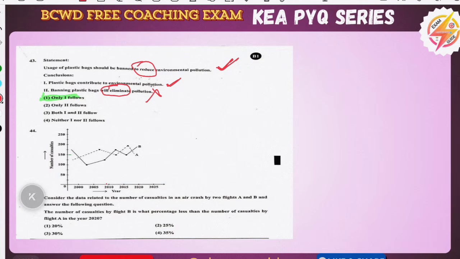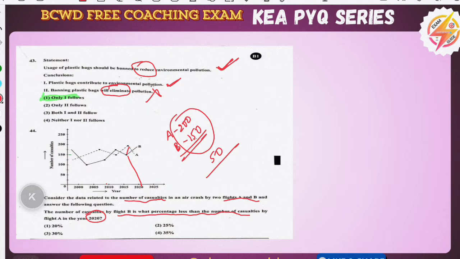Consider the following data about the number of casualties in flight A and B. The number of casualties in flight B is what percent lesser than the casualties in 2020? Okay, 2020 means A will be 200 and B will be 150. What percent less means the difference you should take is 50, and comparing to A, 200, into 100. This will give you 25%. The answer is 25%.